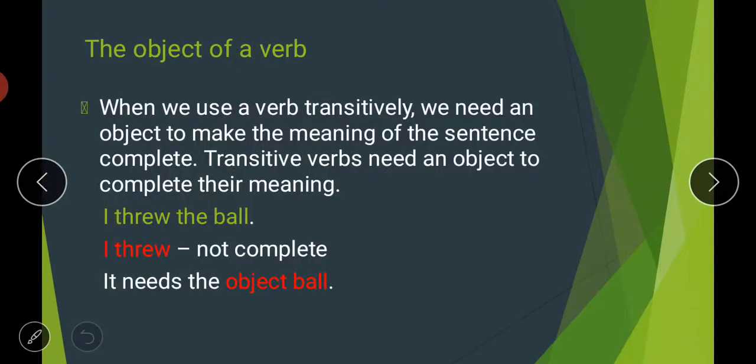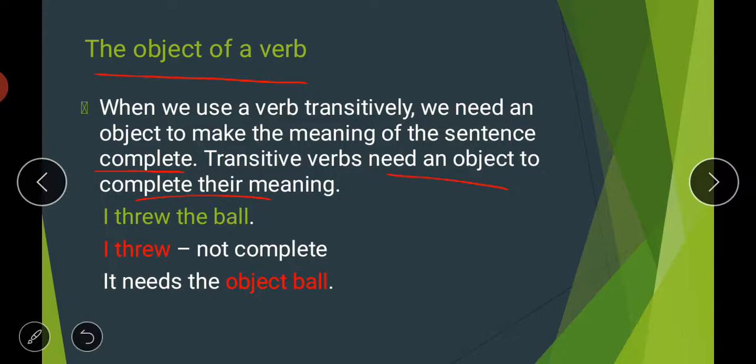Moving to the next page, then comes the object of a verb. What is the object of a verb? When we use a verb transitively, we need an object to make the meaning of a sentence complete. Transitive verbs need an object to complete their meaning. Students, we have already covered this in your verbs topic also. At that time I explained the difference between transitive and intransitive verbs. So what are transitive verbs? The verbs that require an object to make a sentence meaningful, and intransitive verbs which do not require any kind of object. Without an object the sentence is still meaningful.